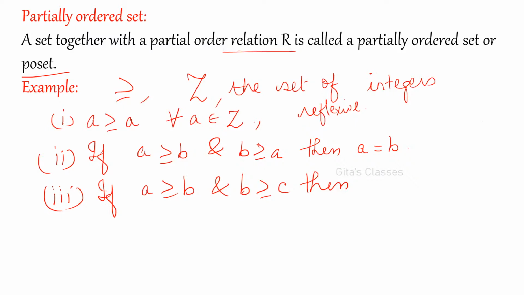Shravan Kumar, good evening, ma. Please give the answer. A is greater than or equal to B and B is greater than or equal to C is possible only when both are satisfied.